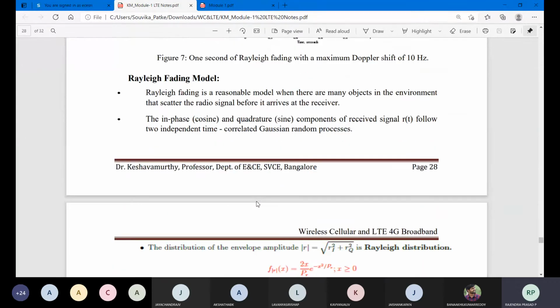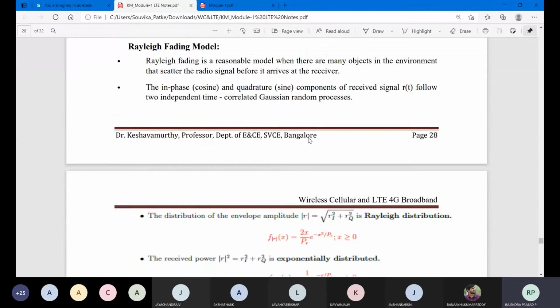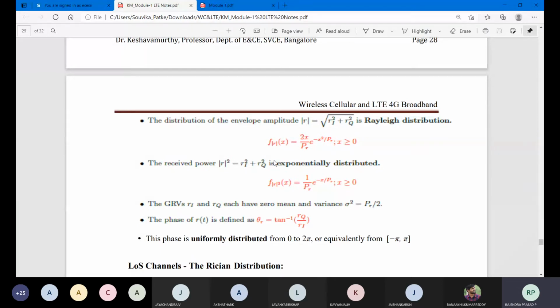So, Rayleigh fading model. Rayleigh fading is a reasonable model when there are many objects in the environment that scatter the radio signal before it arrives at the receiver. So the in-phase cosine and quadrature sine components of the received signal R of t follow two independent time-correlated Gaussian random processes. In the noise chapter also we were using Gaussian noise and assuming it to be 1. So these are all the effects which you can find. The Rayleigh distribution expression is given by this function.